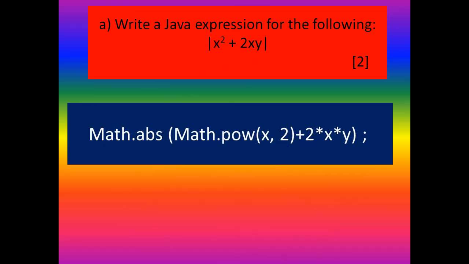Question A. Write a Java expression for the following equation: x square plus 2xy. What's the answer? We know that this equation we can write with the help of mathematical functions. Okay? This pipe symbol is used to find the absolute value. Because of that, we will use the abs function to find the absolute value. Then first we will write Math.abs within brackets, and to find x square we write Math.pow within brackets x comma 2, plus 2xy. How can you write 2 into x into y?